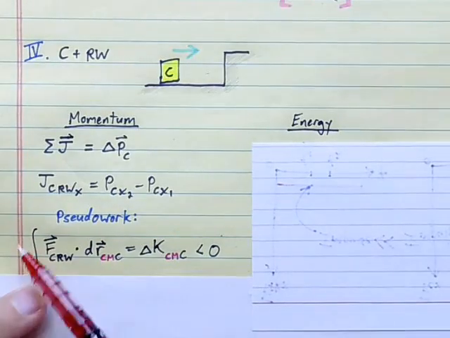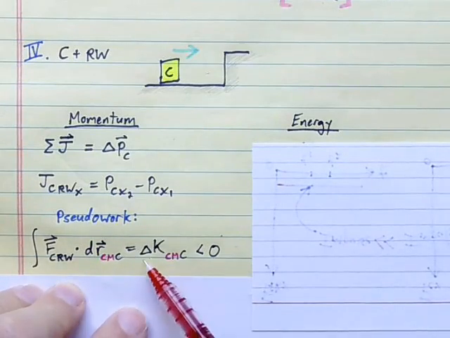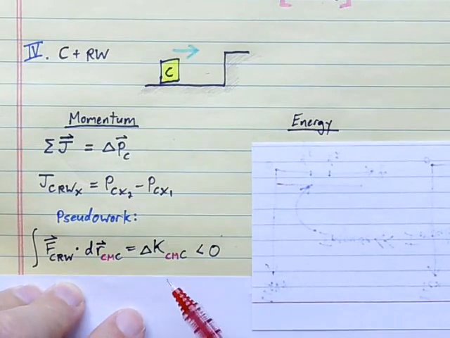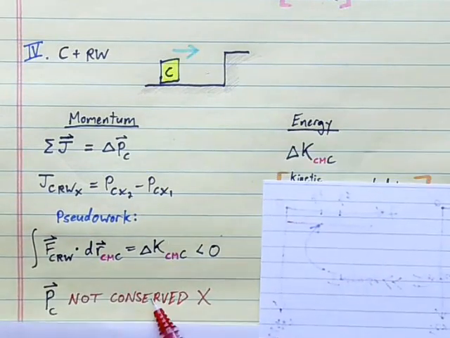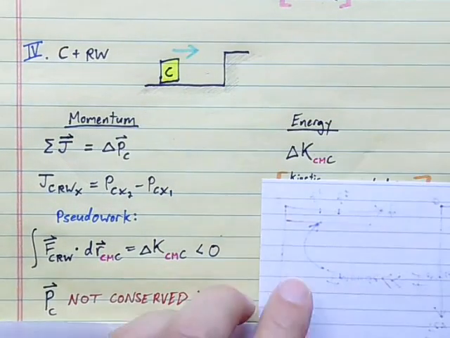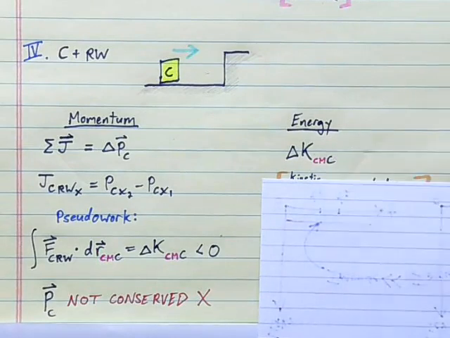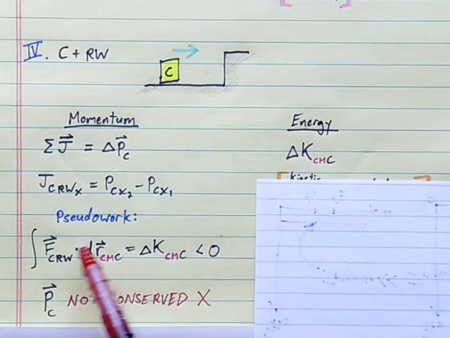The pseudo work done on C by the wall will be negative, indicating that the KCM of the block will decrease. So the momentum of C is not conserved. We can tell that right here due to the external impulse. But the KCM of C, that decreases as well due to this pseudo work here.